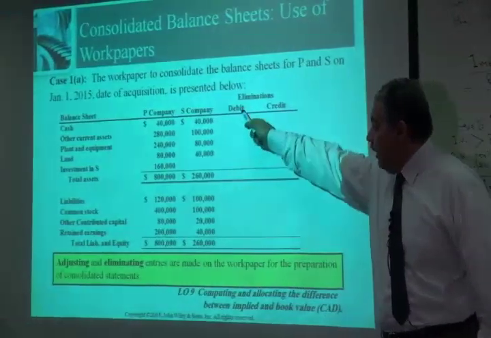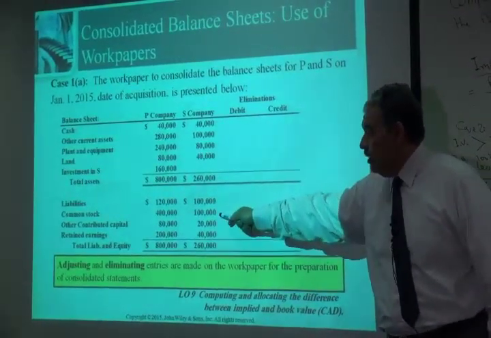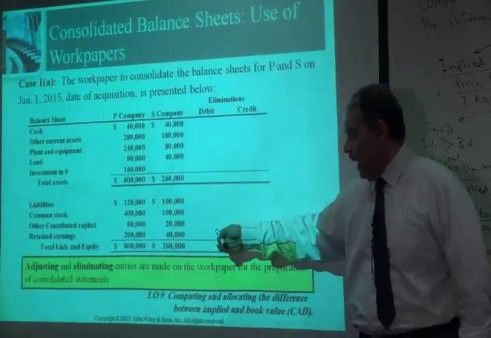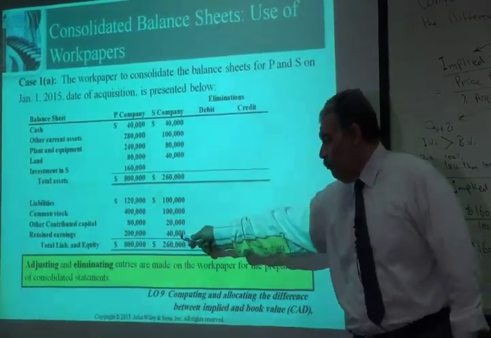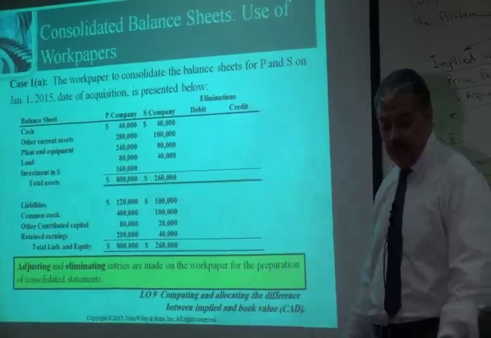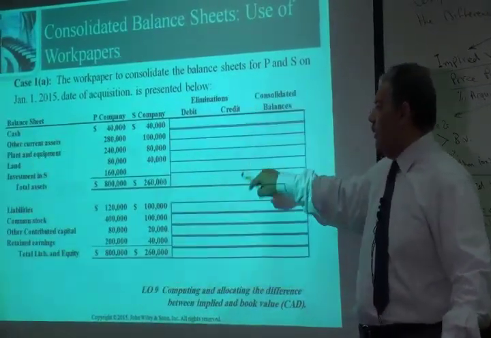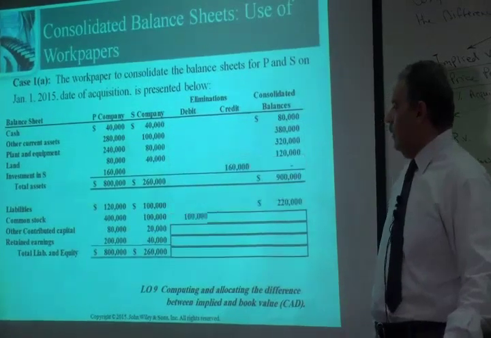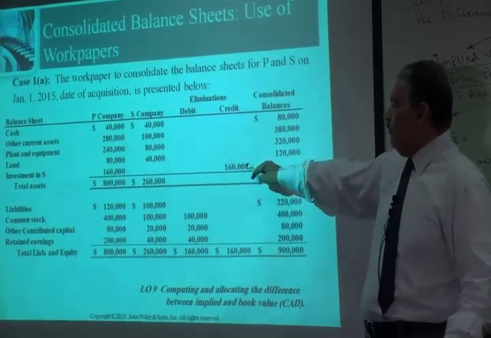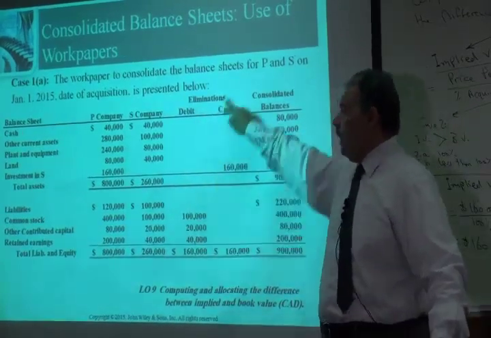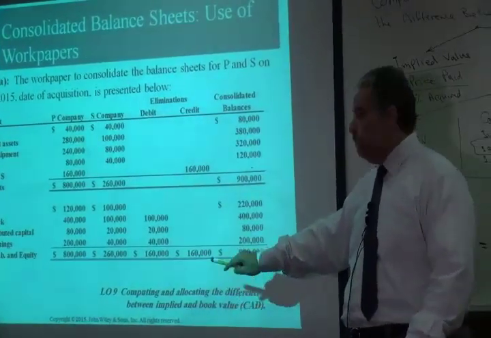So debit 100,000 common stock of S company, 20,000 other contributed capital of S company, 40,000 retained earnings of S company, and credit in the parent company, 160,000, the investment in S company. So total debits must be equal to total credits of the eliminations.